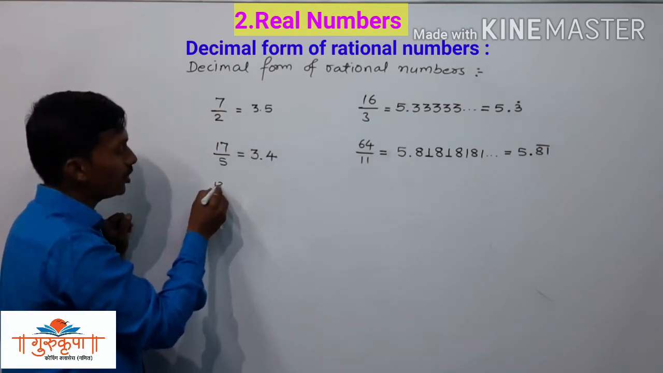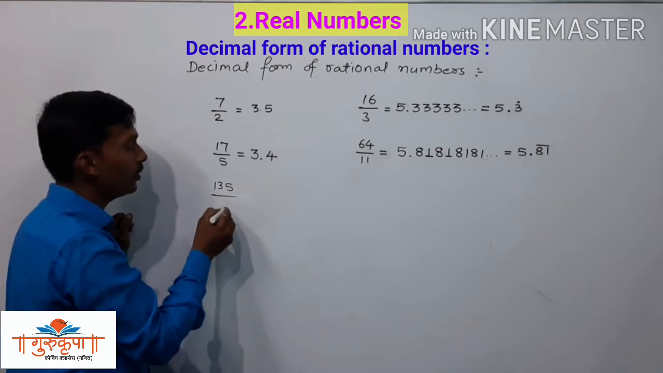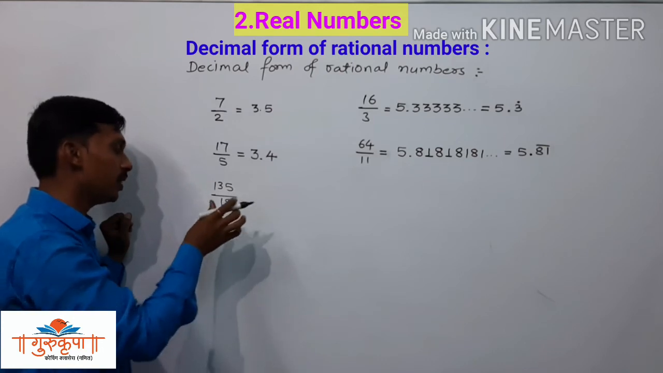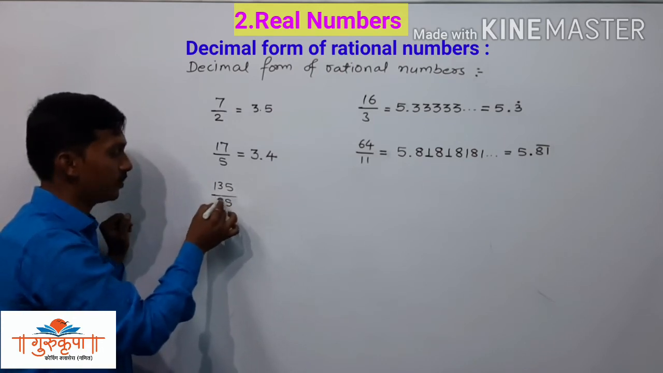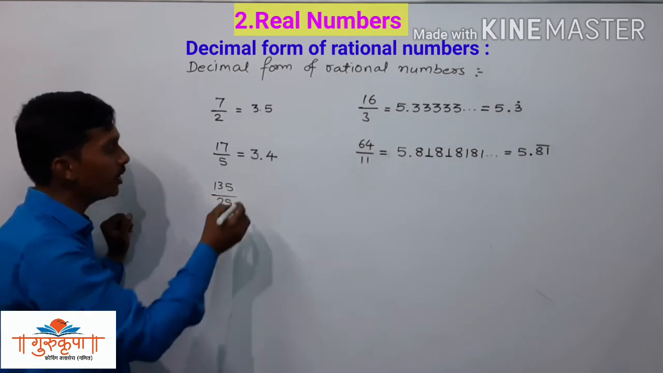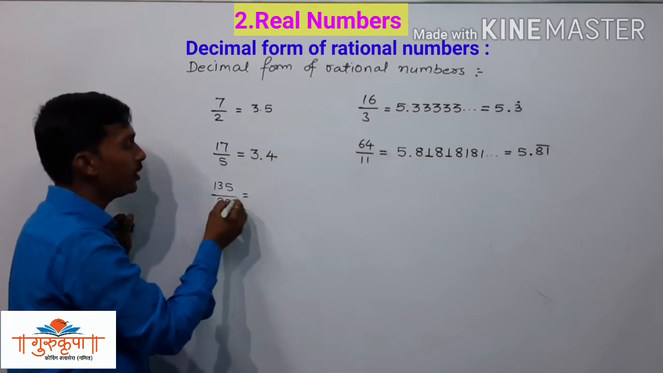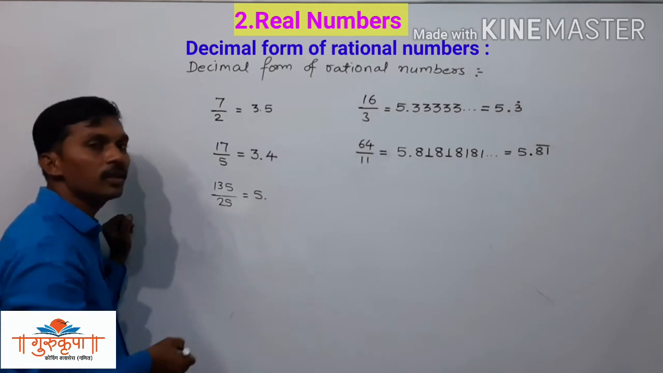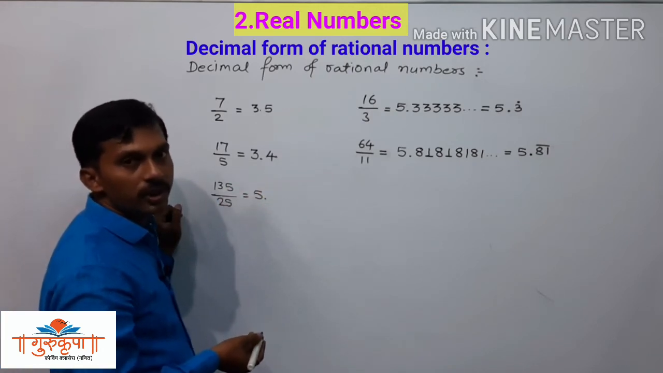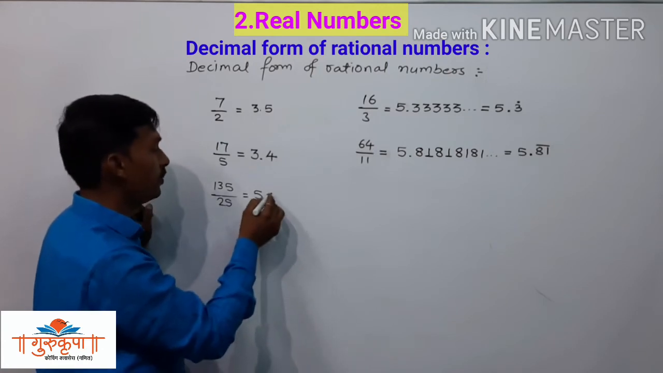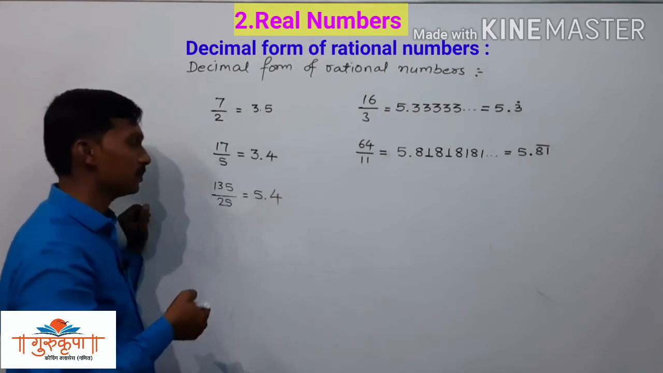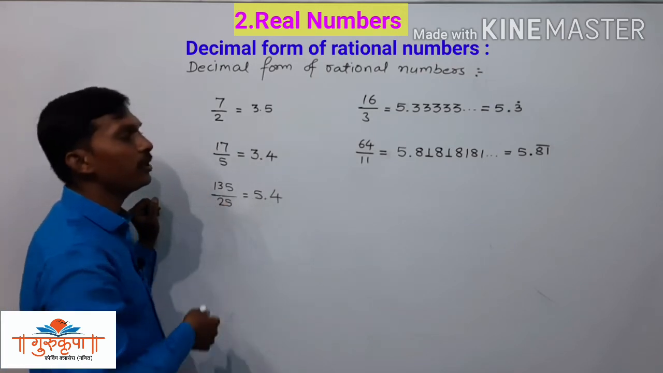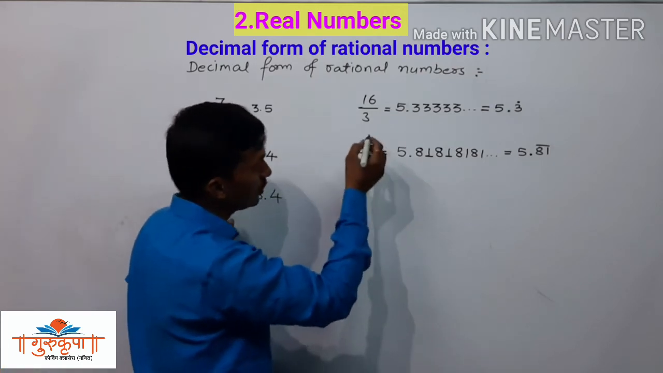We will take here 135 divided by 25. 25 5s are 125. 10 is remaining there. Decimal sign we put here. We take 0 beside 10. We have 100 and 25 4s are 100. So here we have the division 5.4. Here we will take one more example.